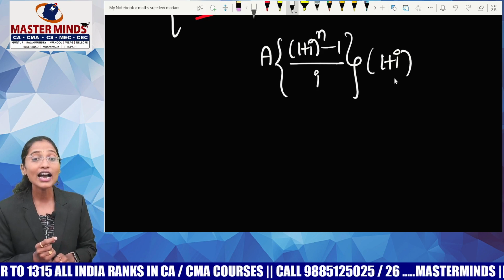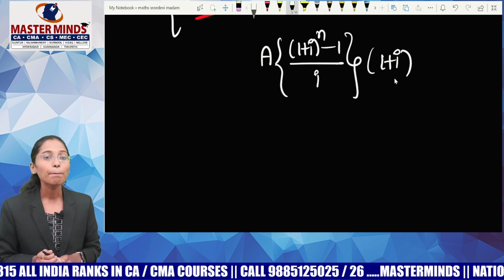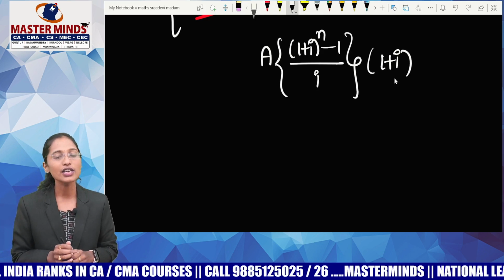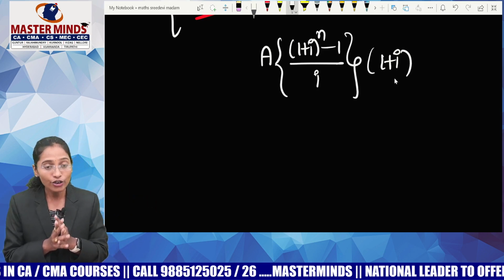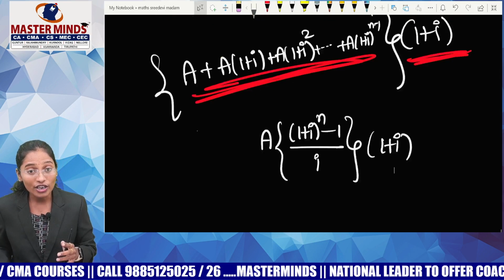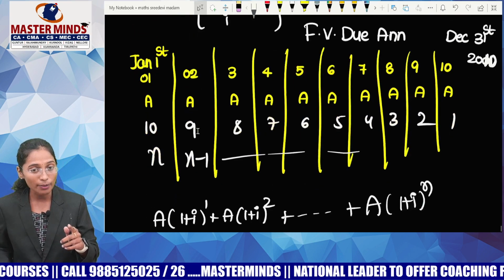Next thing, n has to represent the number of payments or receipts but not the number of years. People will feel that it is the number of years. That's why they get confused about n in due annuity and ordinary annuity. Now you know the difference between ordinary annuity and due annuity, this table and that table.